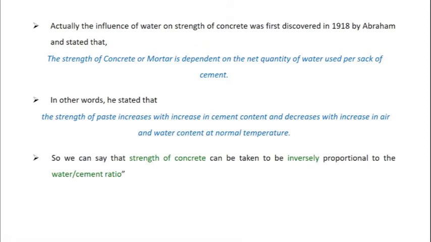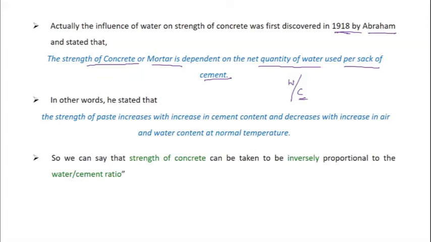Actually, the influence of the water on the strength of the concrete was first discovered in the year 1918 by Abrams. He stated that the strength of the concrete or mortar is dependent on the net quantity of water used per sack of cement. That is, keeping the weight of cement constant, the amount of water that you have added for this unit weight of cement is influencing the strength of concrete.